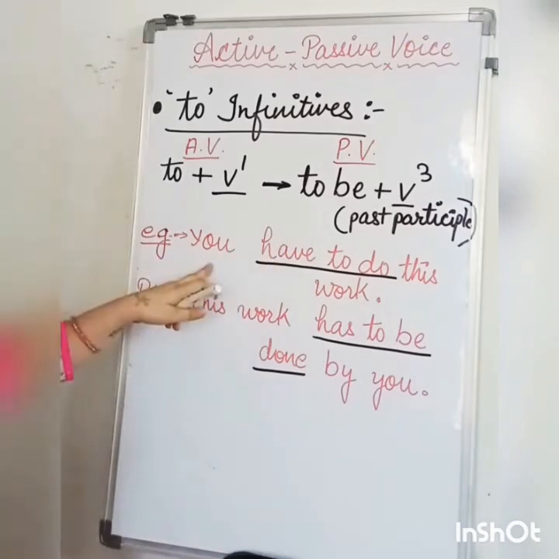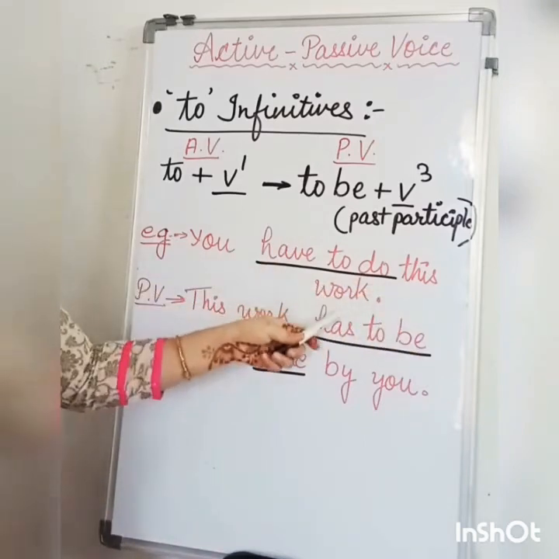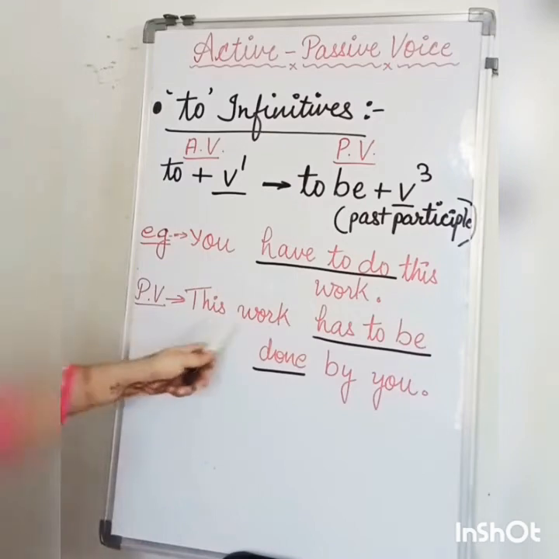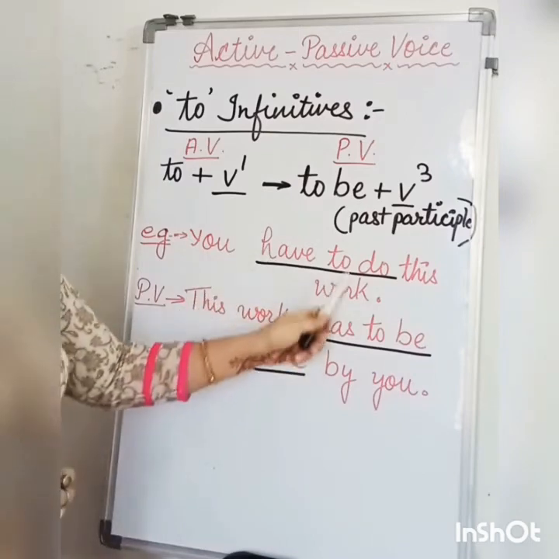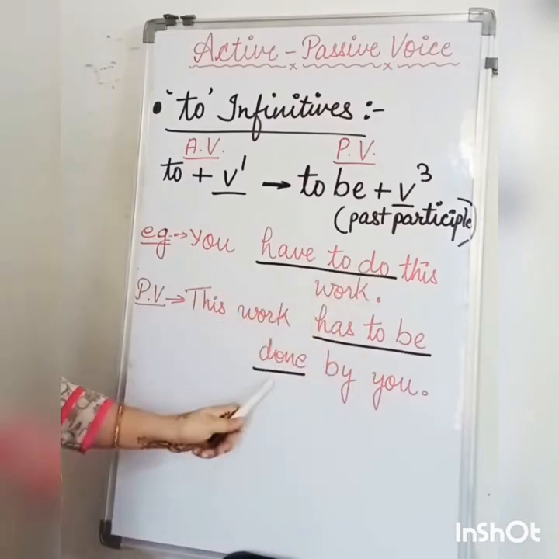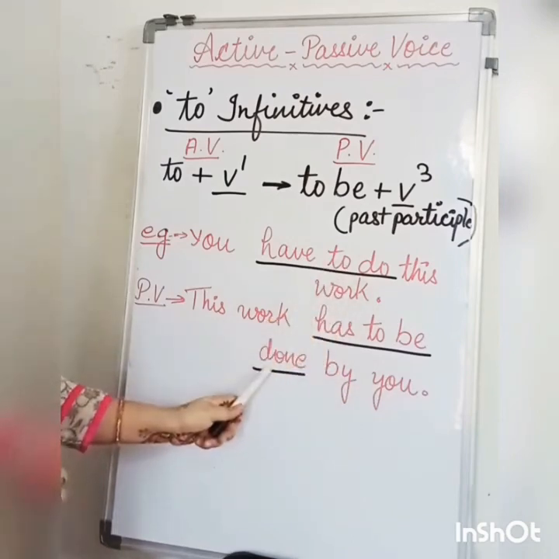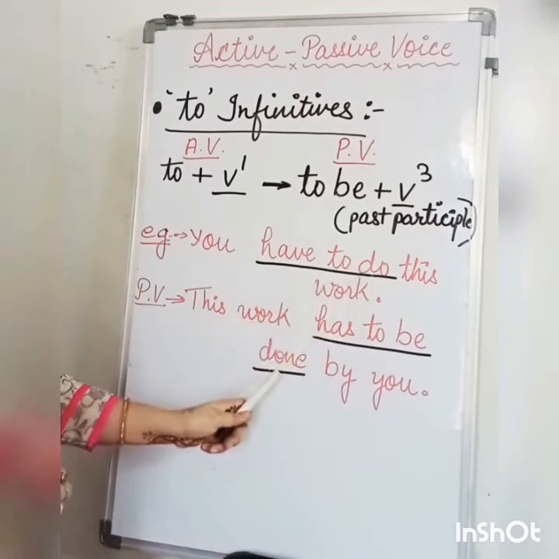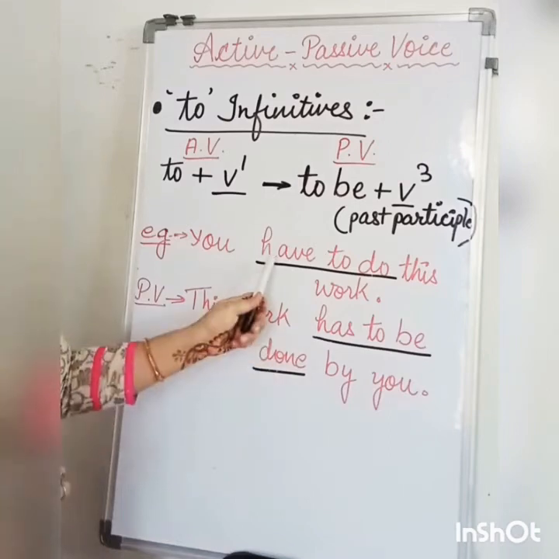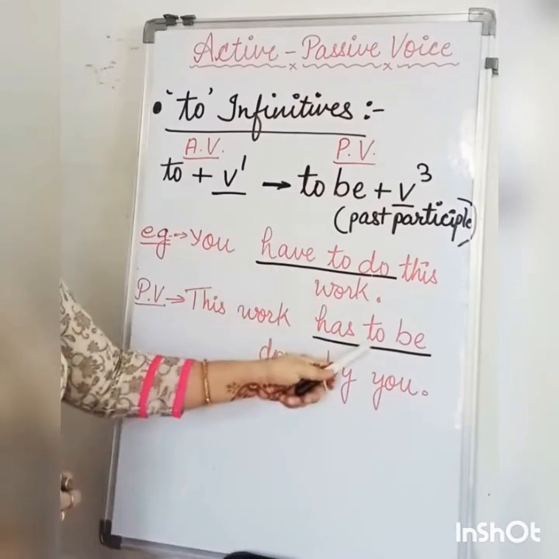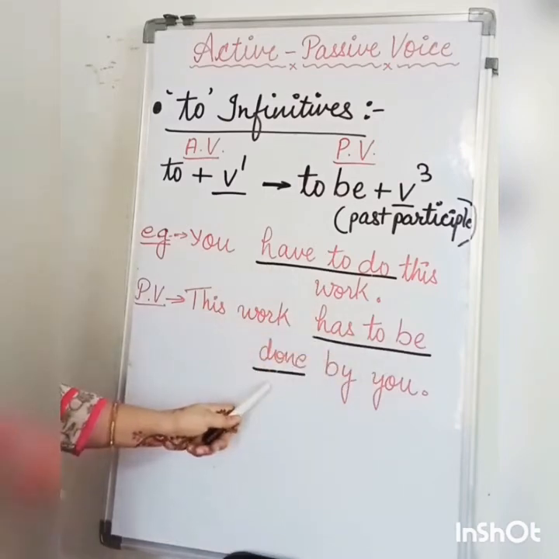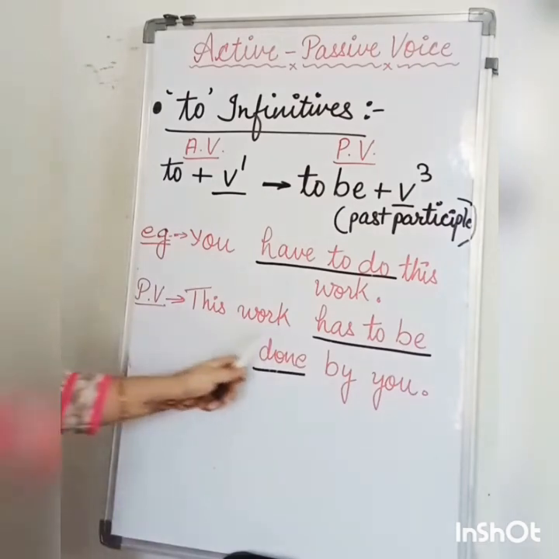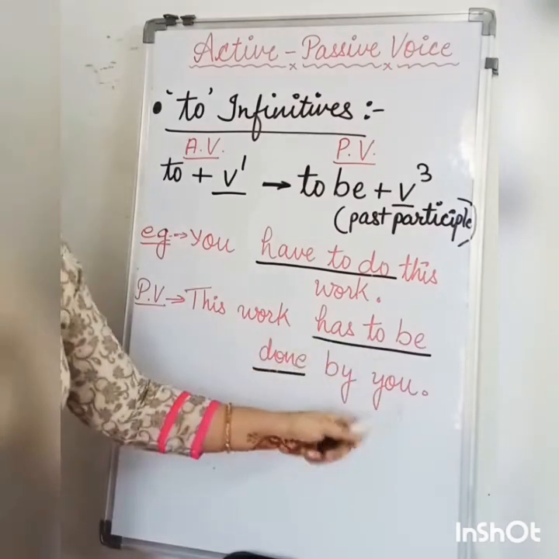For example, you have to do this work. Passive voice: this work has to be done by you. The third form of the verb do, done, I have applied, and we have used to plus be plus third form. So the passive voice will be: this work has to be done by you.